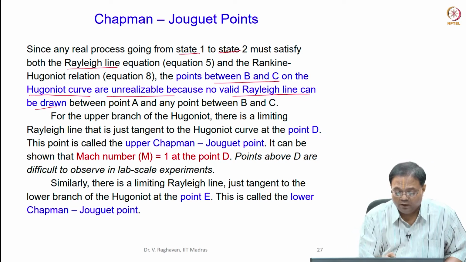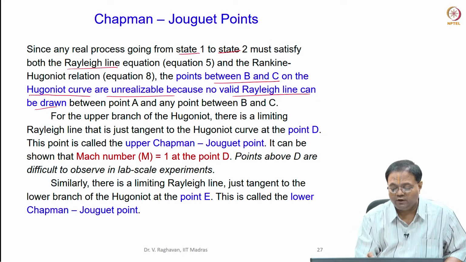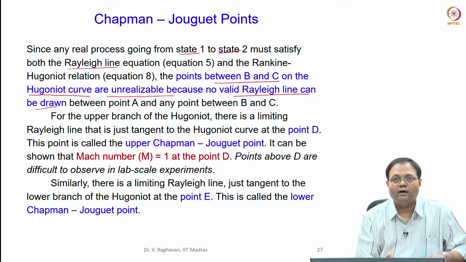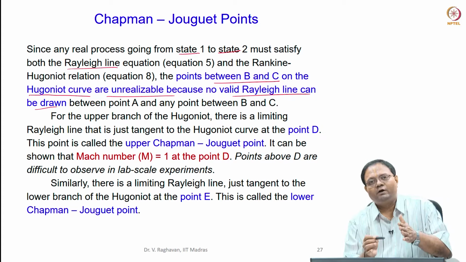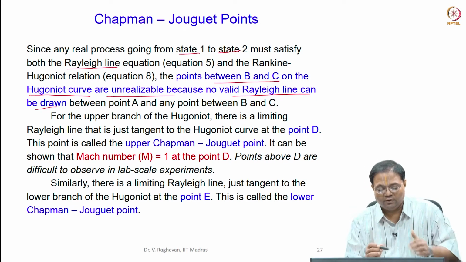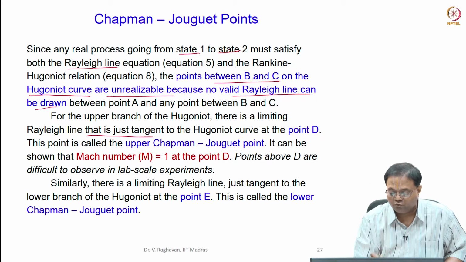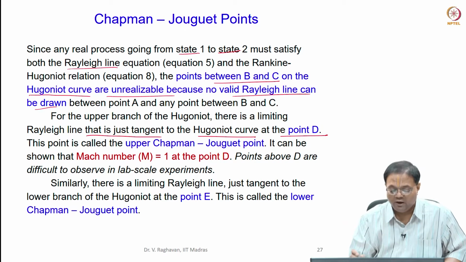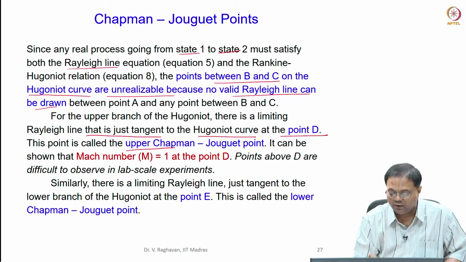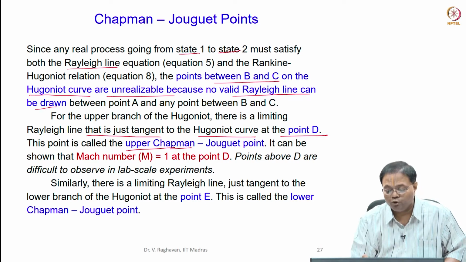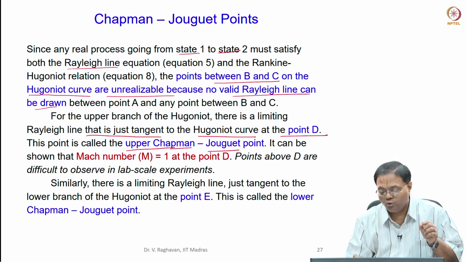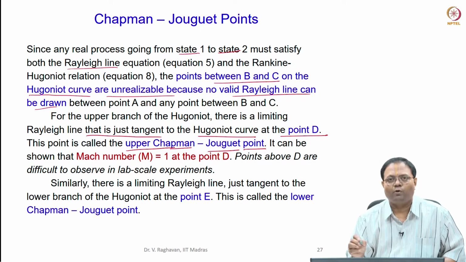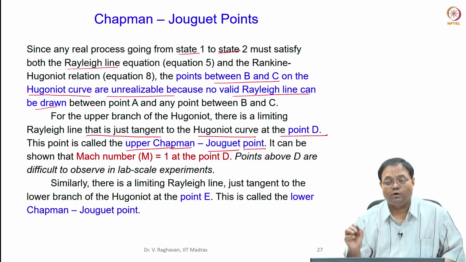Then for the upper branch of the Hugoniot, there is a limiting Rayleigh line. After that, a Rayleigh line cannot be drawn as a tangent basically. So, that is a tangent. The limiting line is tangent to the Hugoniot curve at the point D, and this is called the upper Chapman-Jouguet point, or CJ point.